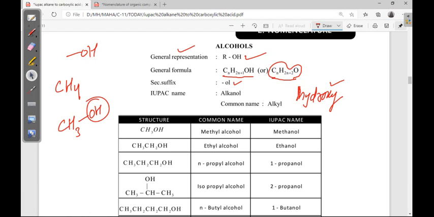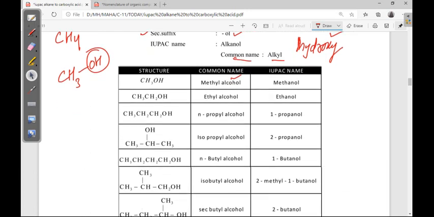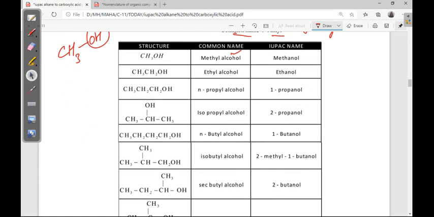the suffix is ol. Alcohol, the last two letters ol. Then the common name is alkyl, then alcohol. Alcohol is the common name in this. For alcohols, alcohol is the common name. For amines, amine is the common name, like that. See here, one methyl and OH is there. So alcohol, common name, alcohol is common in all cases.